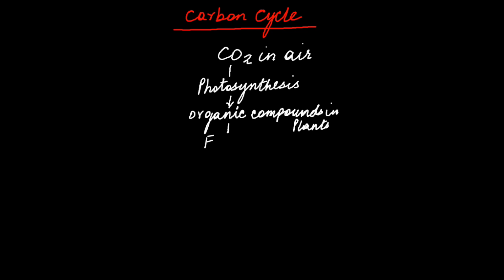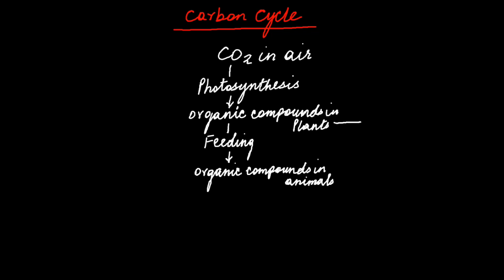Then what happens? Next, these plants will be eaten. So by the process of feeding, the organic compounds will pass to animals and it will become organic compounds in animals. Is it clear? Now, this carbon dioxide can then be released back into the atmosphere by the process of respiration, both in plants and in animals. So remember, both plants and animals respire, not only animals. So this is the process of respiration.